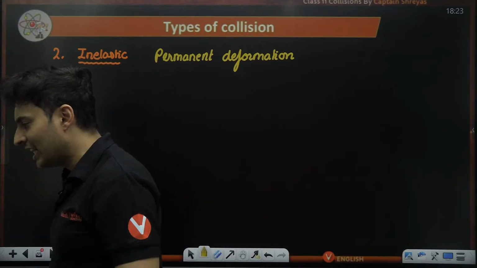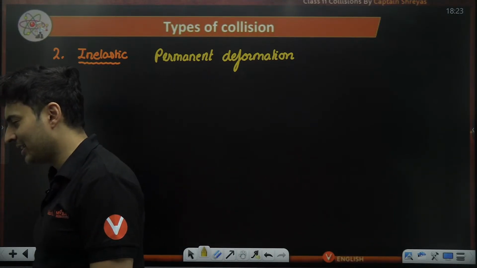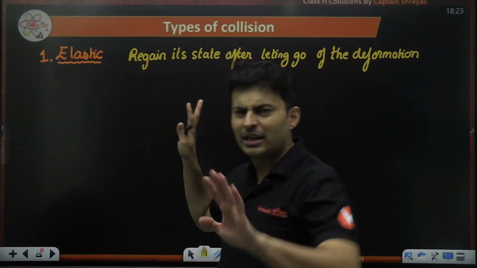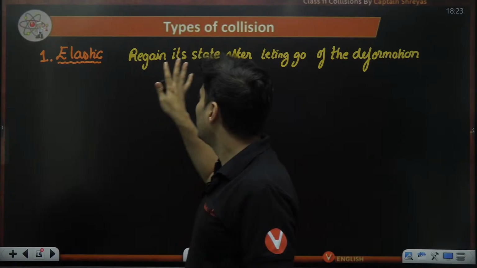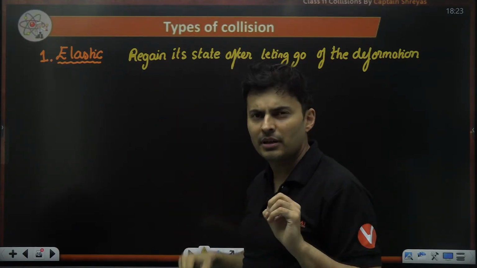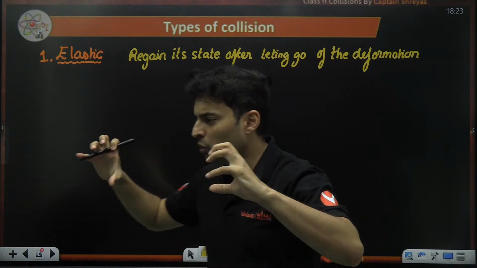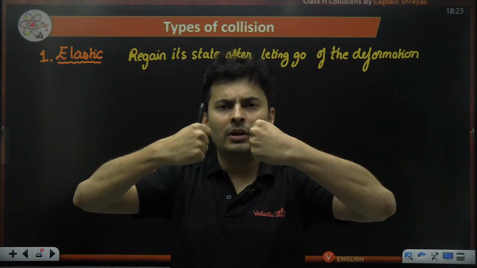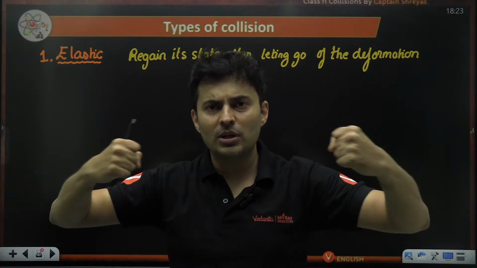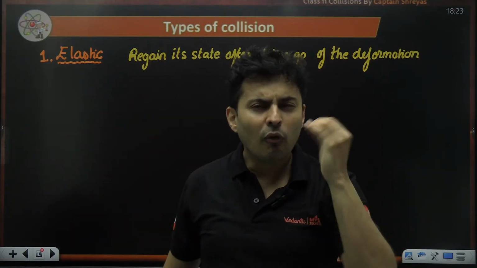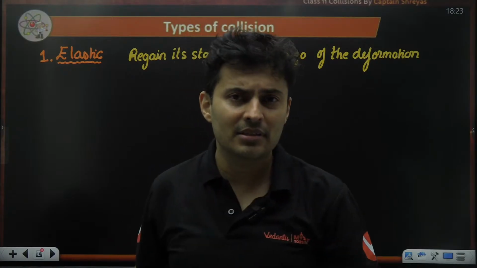Okay, I will come to the kinetic energy aspect. Don't worry about it. We'll come to perfectly inelastic in a bit. Now that we have understood what is elastic behavior versus inelastic behavior, think about it. There are two bodies, some two objects. They'll collide. And after the collision, I tell you that the collision was elastic in nature. What can you conclude from this?